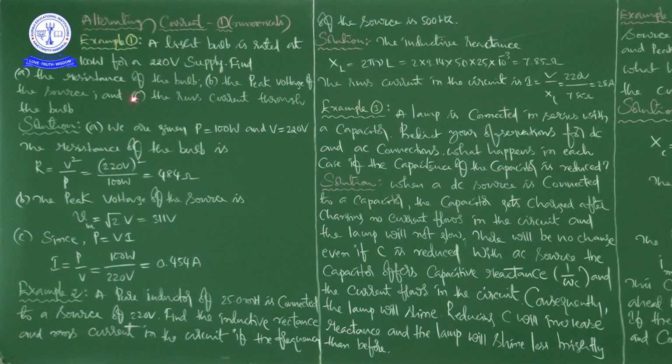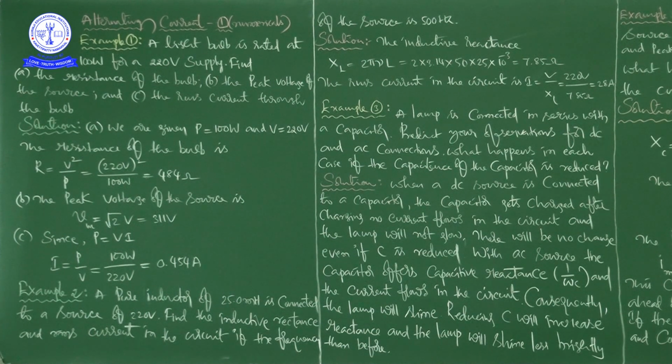Now, C. Because he is asking three things. First he asked the resistance of the bulb, which we already calculated, 484 ohms. Next, the peak voltage of the source, we got 311 volts. This is Vm is equal to square root of 2 into V. Now see the RMS current through the bulb.